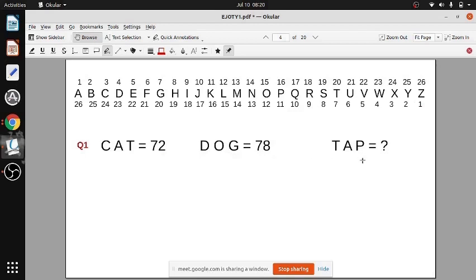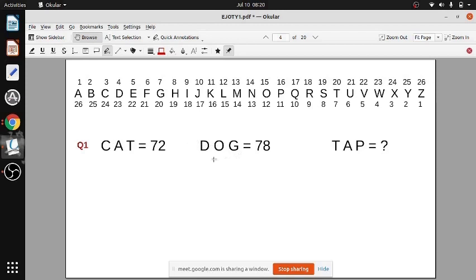There is a question. Cat is 72, dog is 78, then how much is tab? Now, note that cat begins with C and dog begins with D, so the value of dog is slightly more. Dog's value is slightly more because C or D, or A or O, so obviously it will be a little more. C is smaller, 3, A is also small, O is a bigger number here.